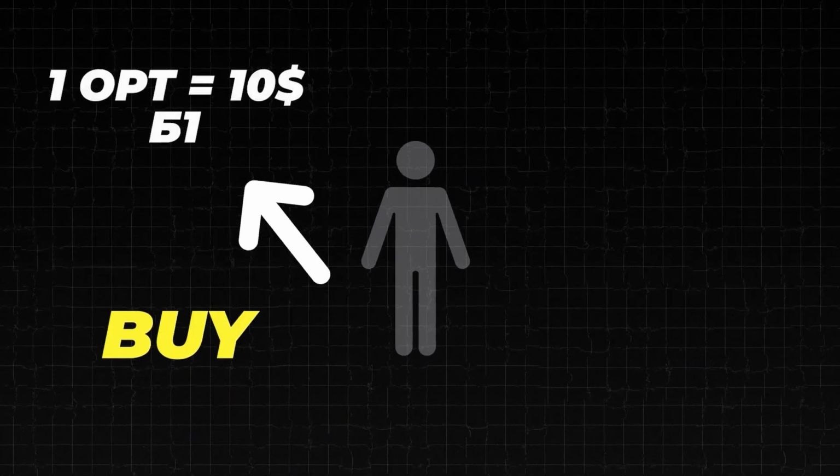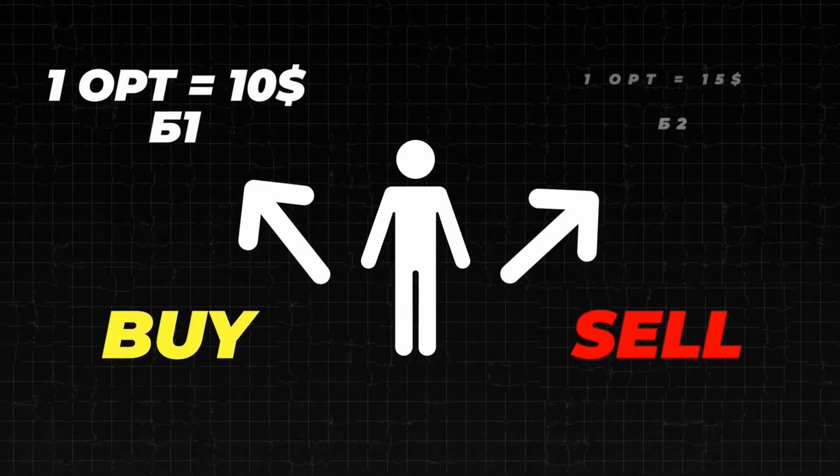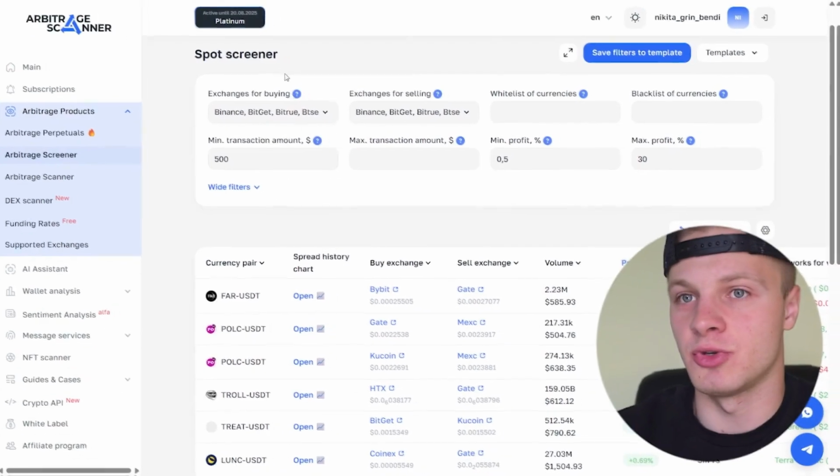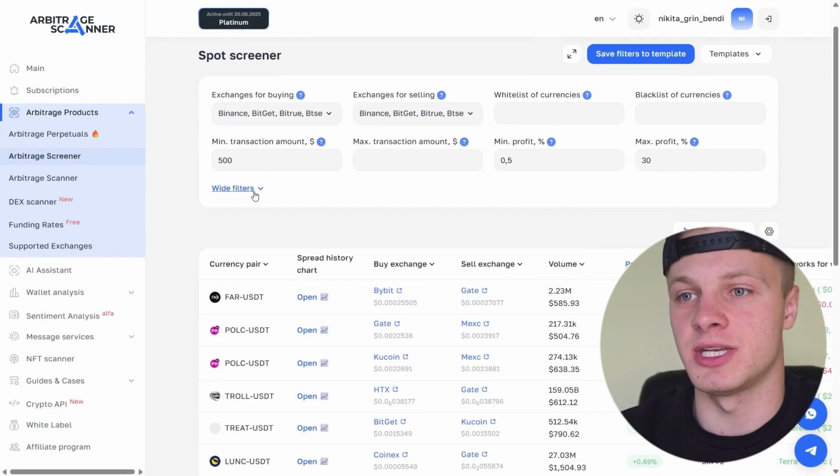There is also various other statistics displayed here, and you can check different exchanges. In addition to futures and spot plus futures arbitrage, there is also inter-exchange arbitrage here, meaning between exchanges. You buy cheaper on one exchange, transfer to another, and sell at a higher price, like in the case with the Eki token. I bought on BingX, transferred to MEXC, sold at a higher price, closed the short, and locked in the profit. You can search for such trades using the Arbitrage Scanner in exactly the same way.